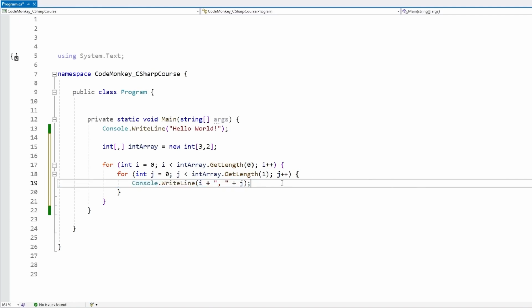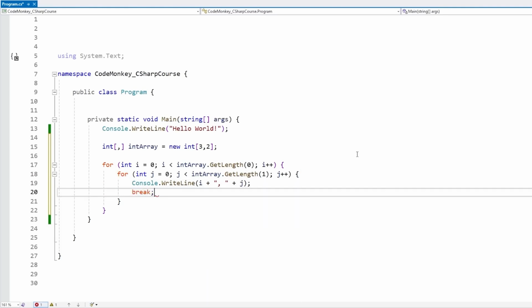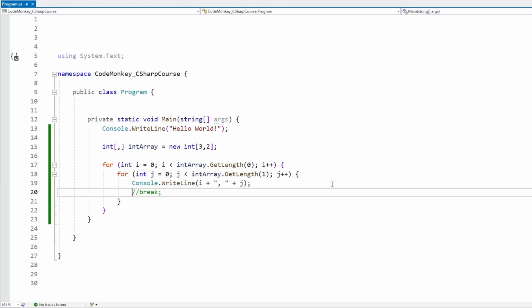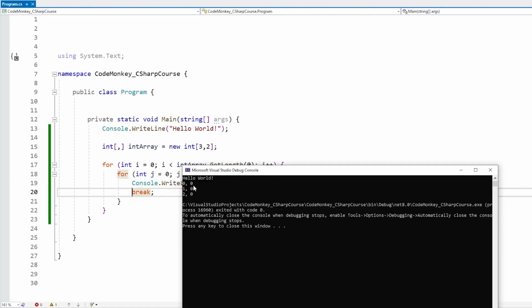Then on loops, there are 2 important keywords. One is called break, and this one breaks out of the innermost loop. For example, if we don't include the break, let's see how many times this prints with the value of j. There you go, the value of j goes 0, 1, 0, 1, and so on. But if we add a break over here, now the j only goes to 0 and immediately breaks out of that inner loop.